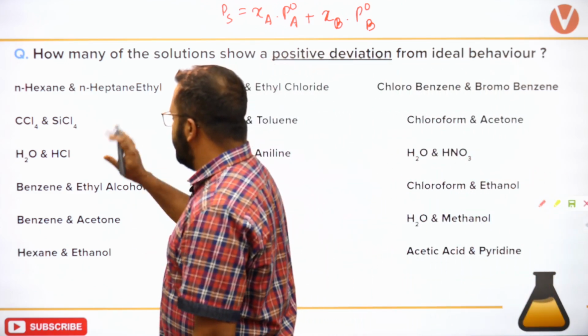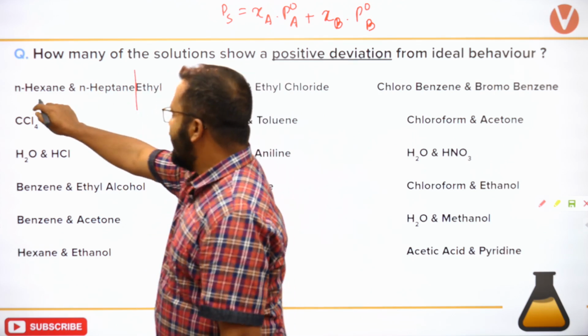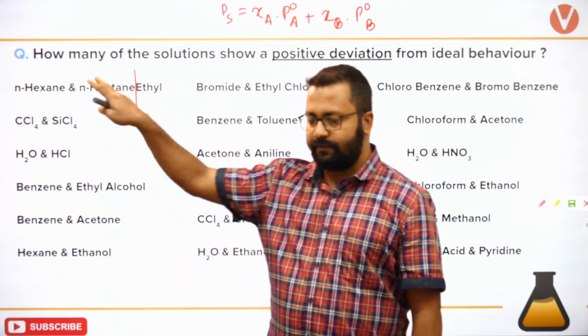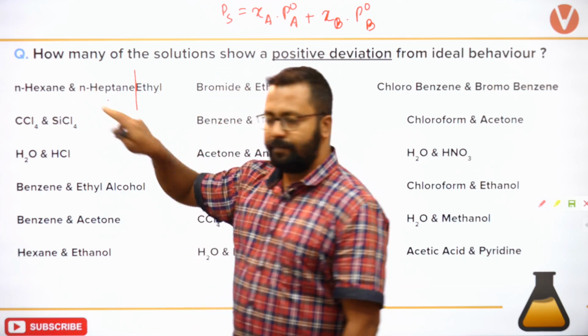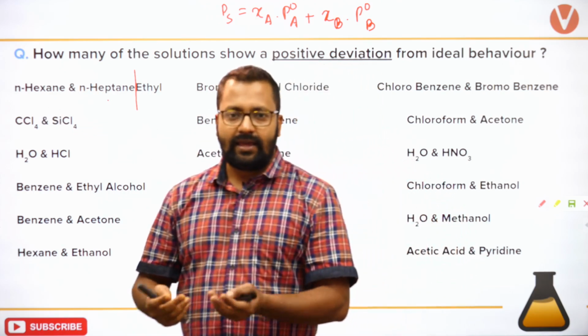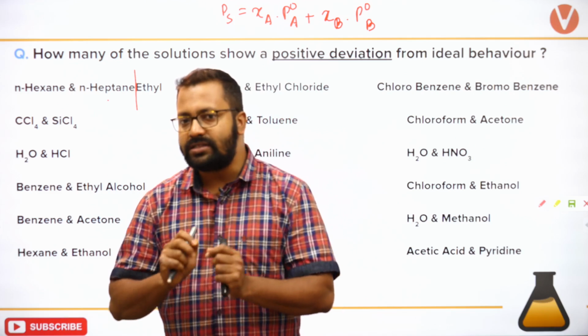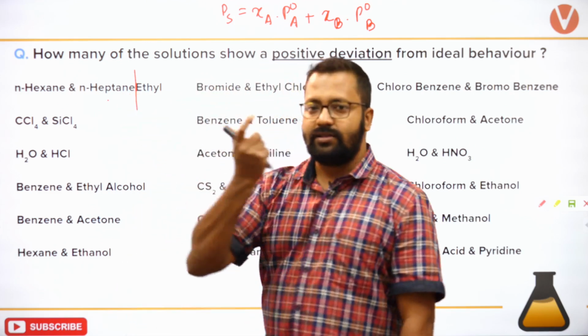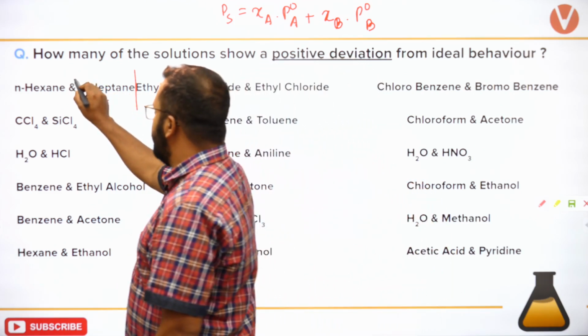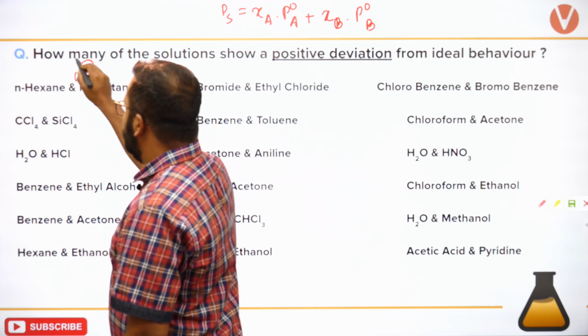Okay, so let's start with, sorry, this is N-hexane and N-heptane. Let's start with the first one, N-hexane and heptane. दोनों almost alike हैं. N-hexane and heptane homologous series में आता है. They differ by just a CH2 unit, so they will behave as ideal.